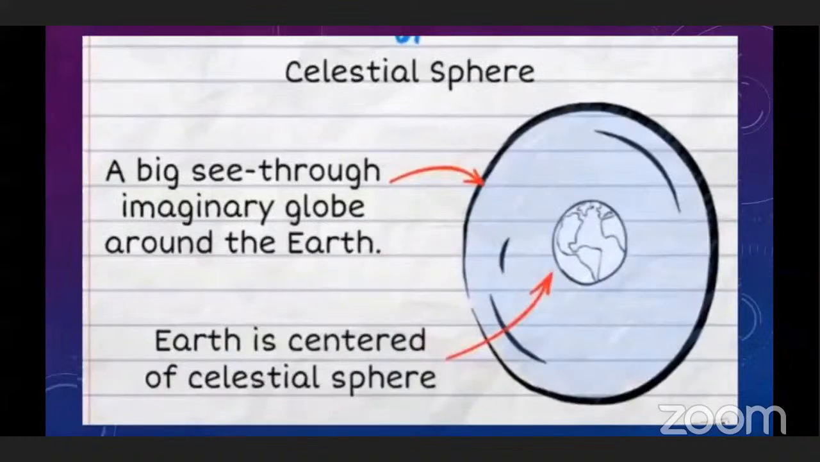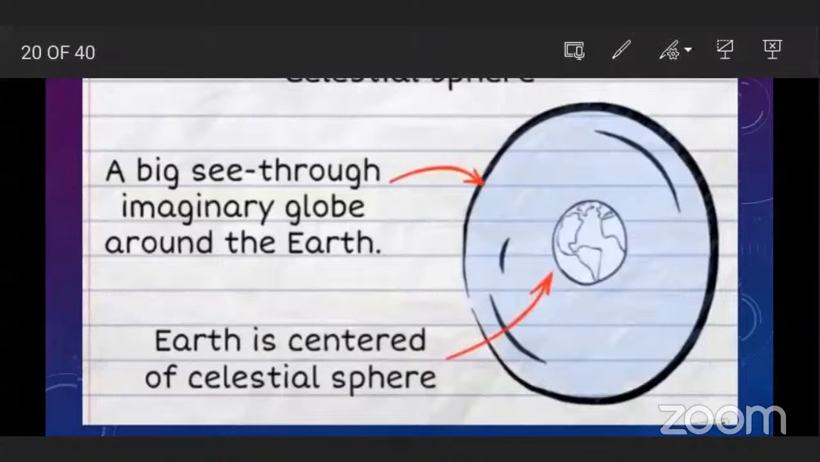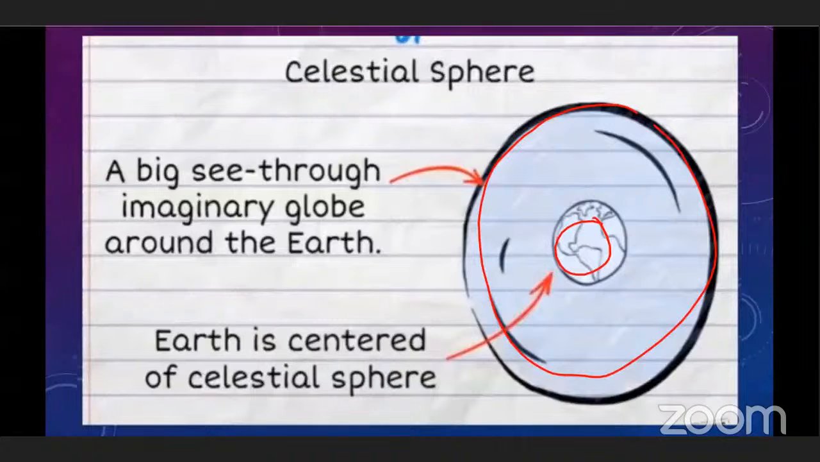Okay. Now what is the celestial sphere? The celestial sphere is a big see-through imaginary globe around the earth. Earth is at the center of the celestial sphere. This celestial sphere is a virtual sphere. Virtual means imaginary sphere. And our earth is surrounded by this sphere. This is our earth. And this is the celestial sphere.